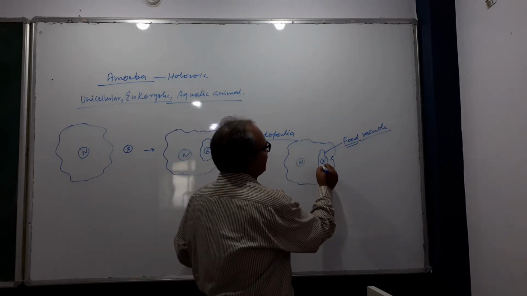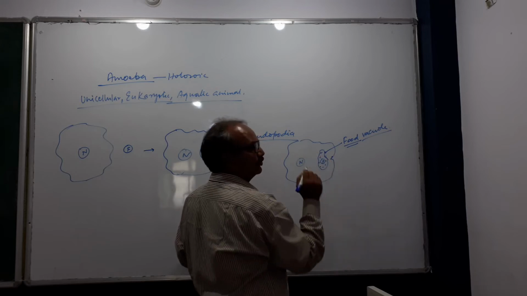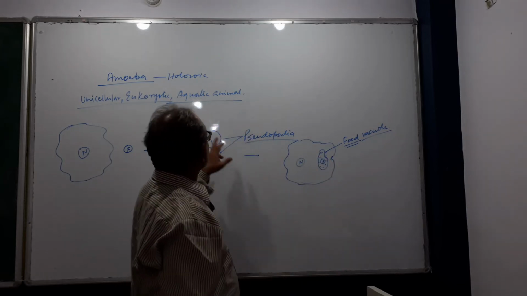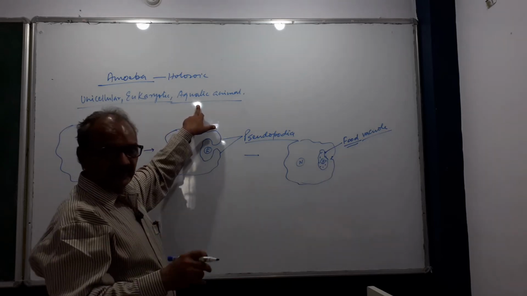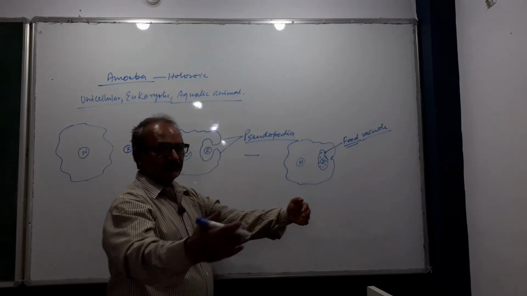The food vacuole contains water along with food, because amoeba is an aquatic animal present in water.